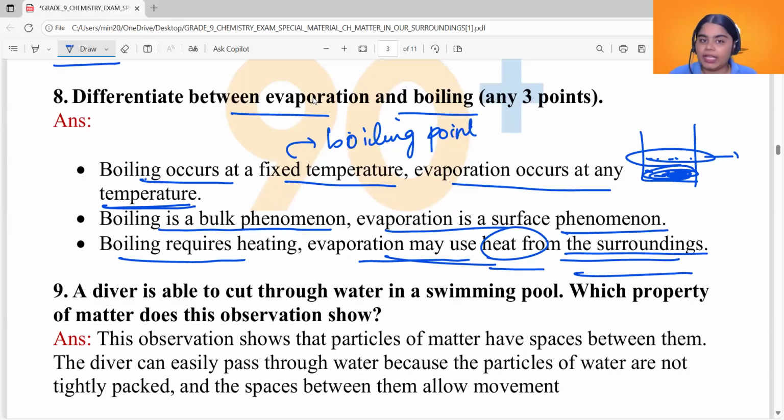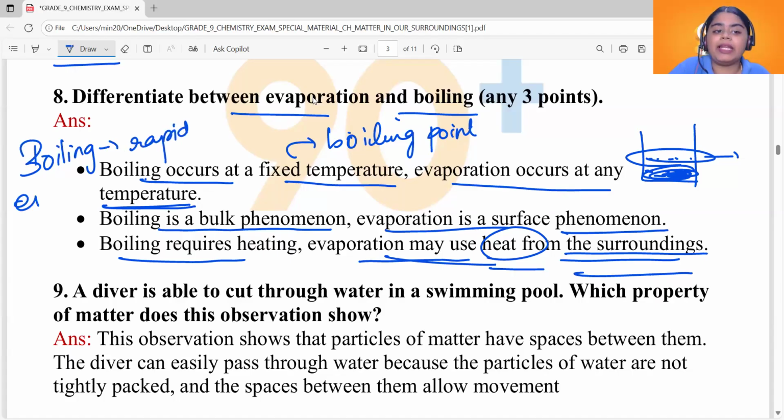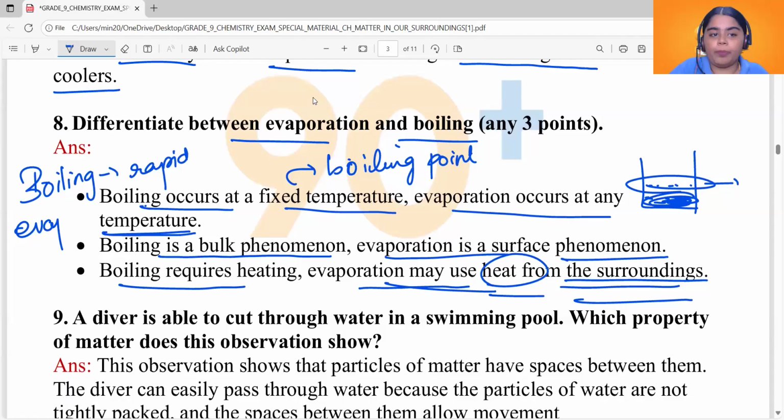Now you can add other points, like boiling is a rapid phenomenon. You simply keep water for heating, and it will boil. But for evaporation, if you take the same amount of water and keep it, it will be a long process. So boiling is a rapid process and evaporation is a slow process.